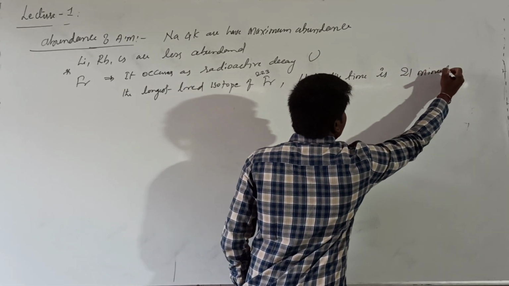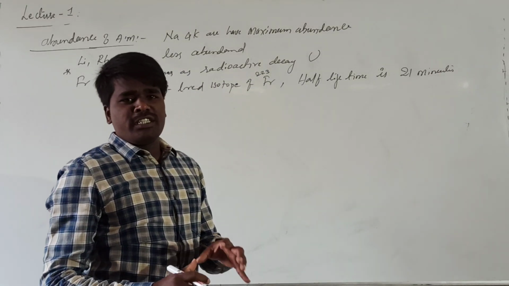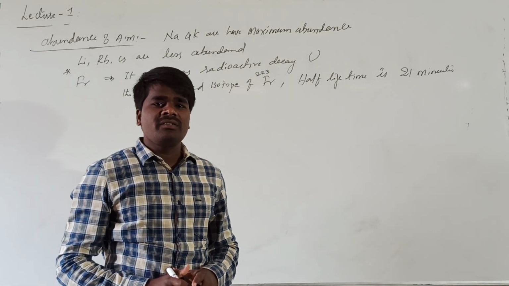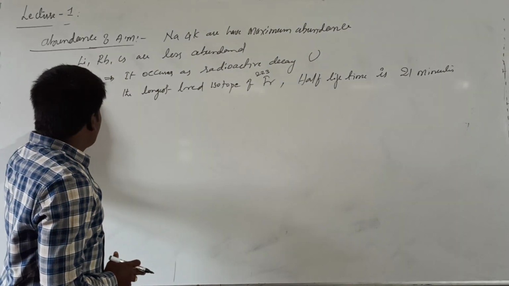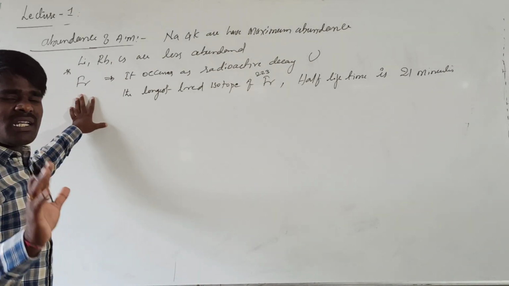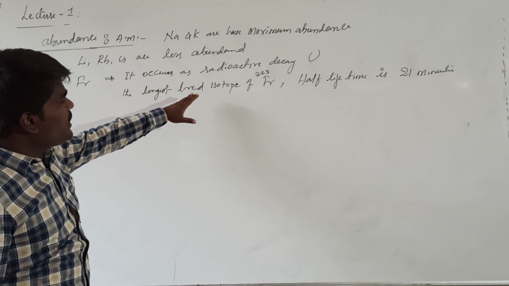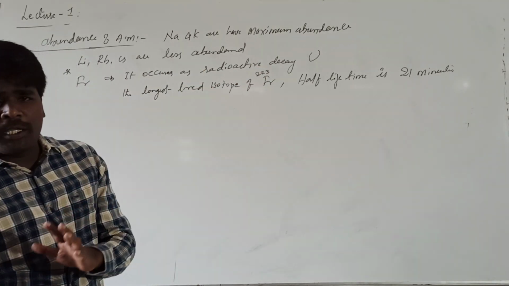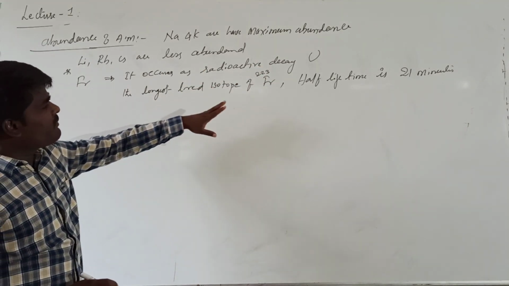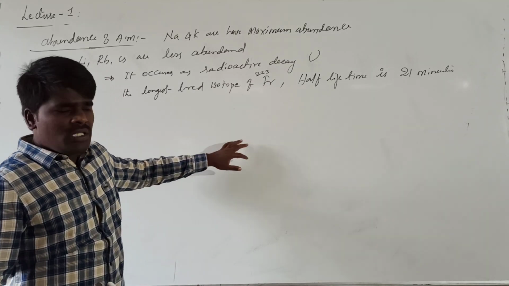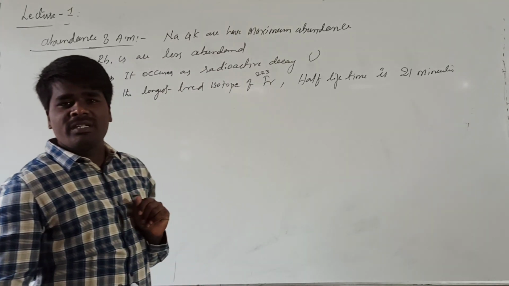What is meant by half-life time? The time required for the disintegration of half of the substance is called half-life time. Basically, francium is a radioactive element of the alkali metals which occurs as a radioactive decay of uranium. And the longest lived isotope of francium is francium-223, which has a half-life of 21 minutes.